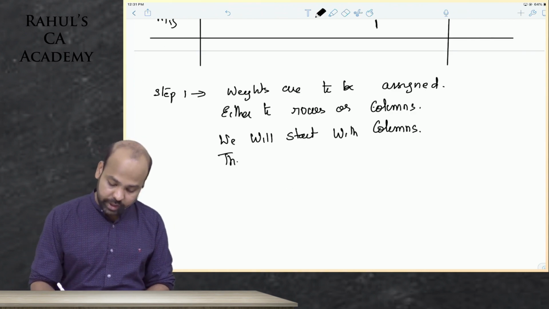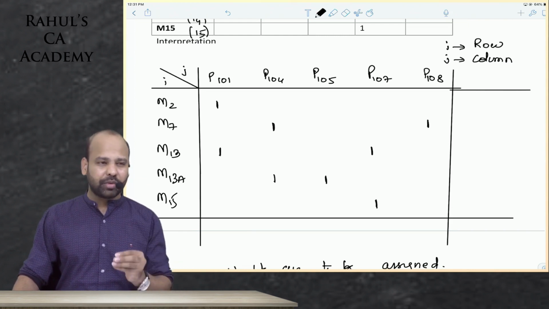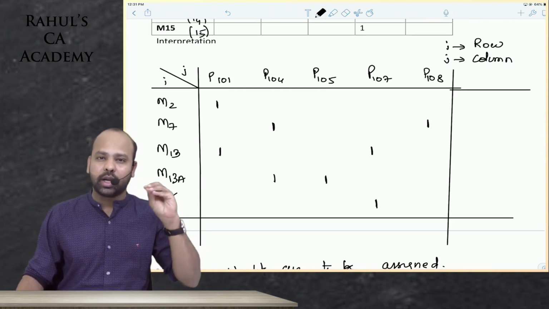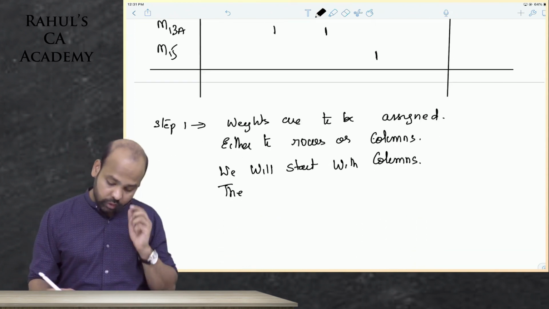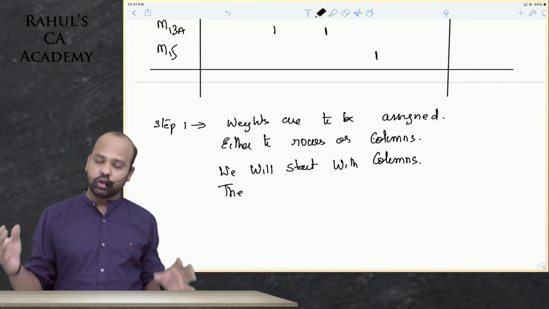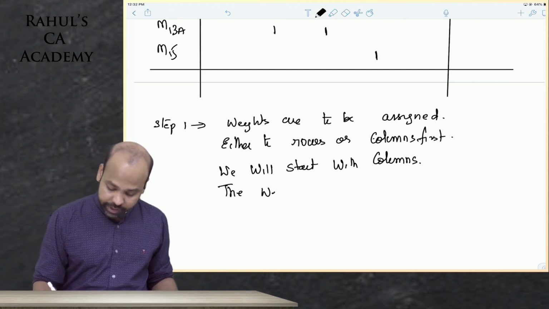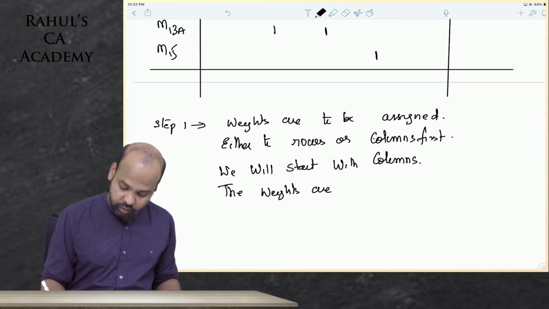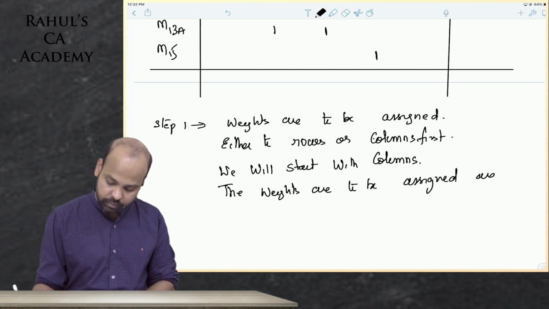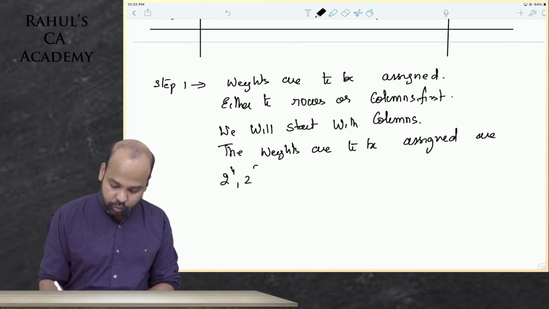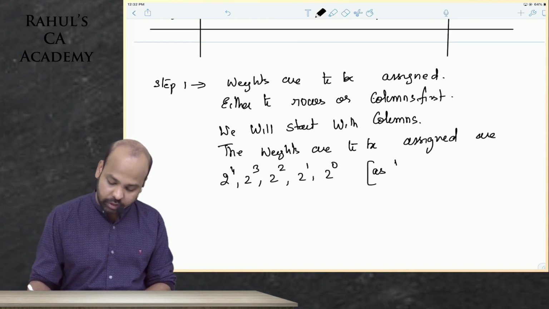The weights to be assigned, I am repeating, guys, the first step here is, I told you in the beginning that without performing all of this also, there is a likelihood that you will try to identify which machine and which part will come together. So weights are to be assigned, either to rows or columns first. Your wish, guys. We will start with columns. The weights to be assigned are 2 power 4, 2 power 3, 2 power 2, 2 power 1, 2 power 0, as there are 5 columns.